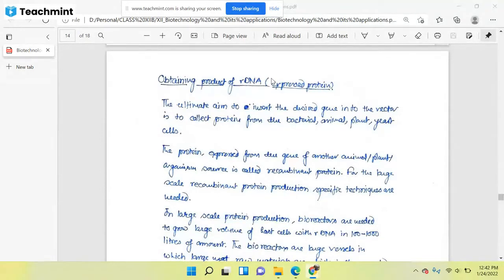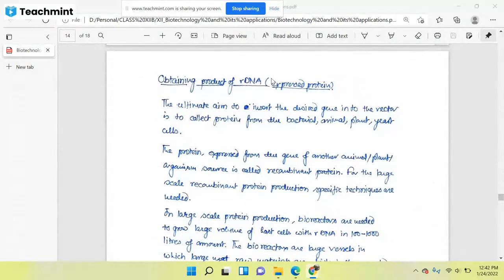Okay, and not only are we producing the protein from the recombinant DNA, we will have to do downstream processing. Means what? Suppose we have inserted a particular gene of interest in a particular organism, then we will have to get that particular protein out of the whole protein of that organism. Suppose we have taken a bacteria. In that bacteria, we are inserting recombinant DNA, so that recombinant DNA will start producing the protein.